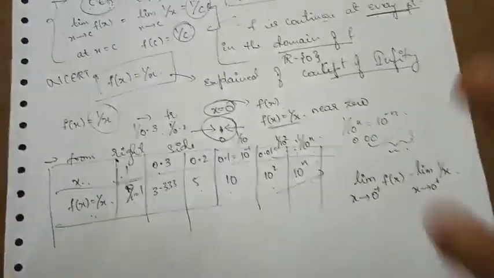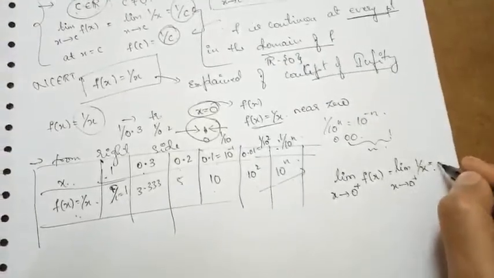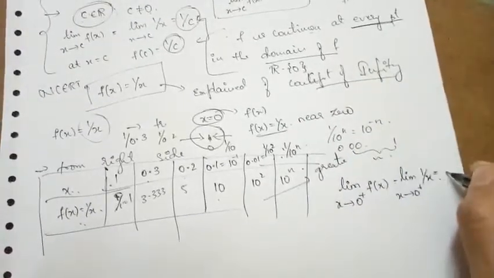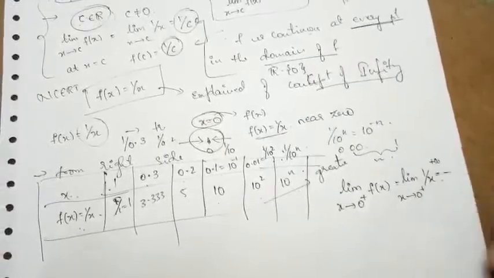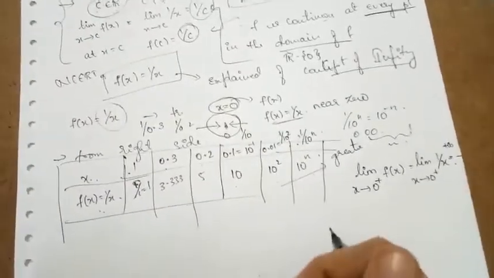So we can represent that drastic increase, that greater number, which is not at all defined, by plus infinity.